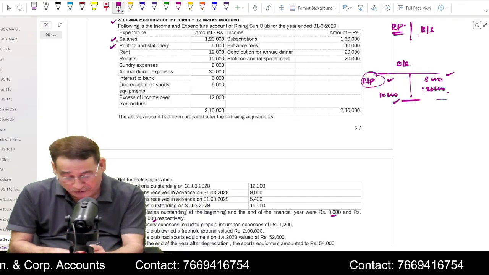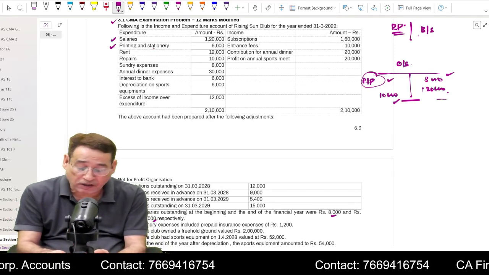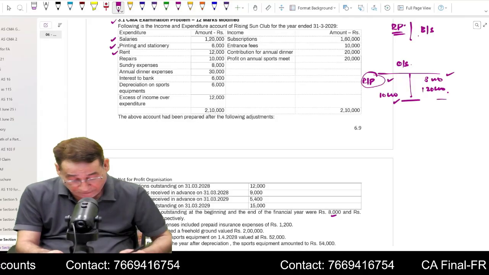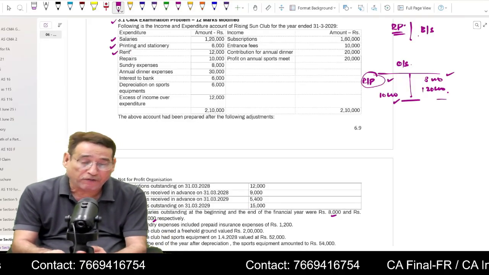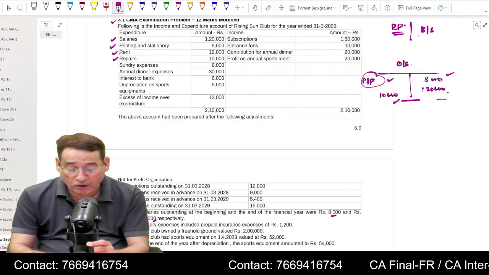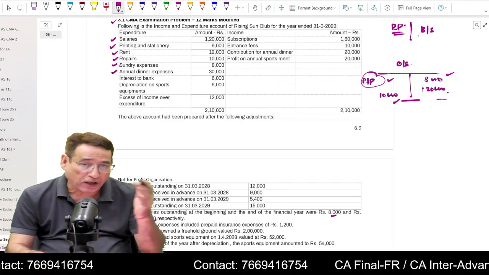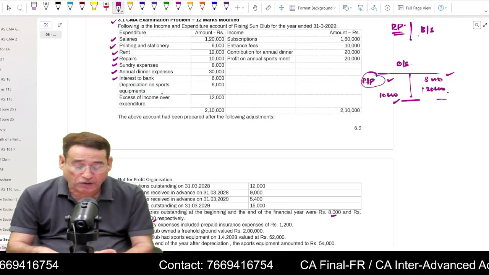Similarly, printing and stationery is given. No further information is given. If no further information is given, you directly write it on the payment side. Similarly, rent. Regarding rent, no information is given. You simply take the amount of rent to the payment side. Repairs, no expenditure given. Sundry expenses, nothing is given. So all these items will be taken directly to the payment side. Interest to bank also. Now depreciation on sports.